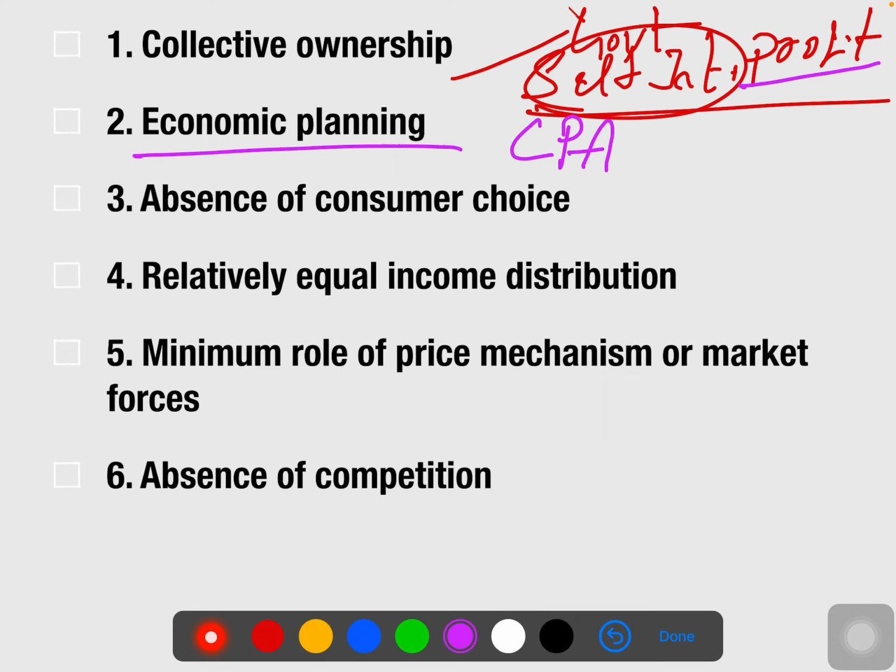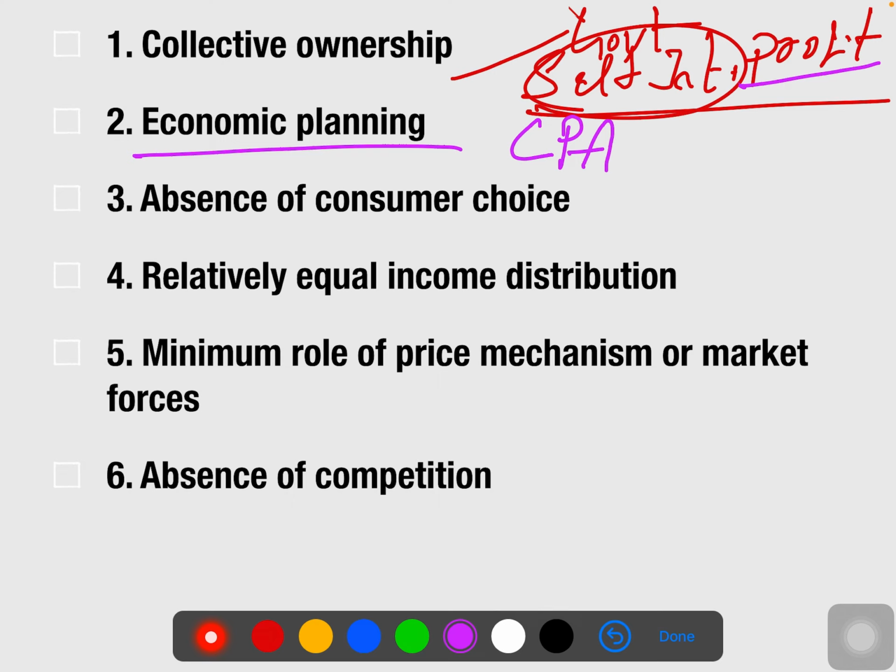The third one is absence of consumer choice. Here, freedom from hunger is guaranteed. People who are hungry and not getting their basic needs will have those basic needs fulfilled. But that doesn't mean they can purchase whatever they need. The government is going to produce a few goods, and they can pick whatever they want among those, but beyond that they have restrictions.